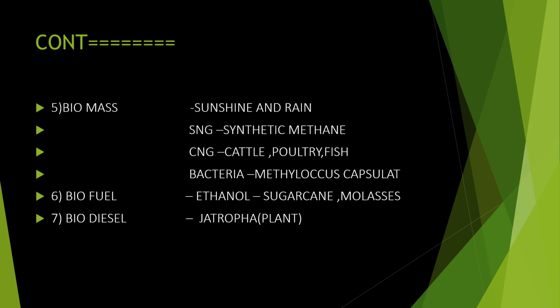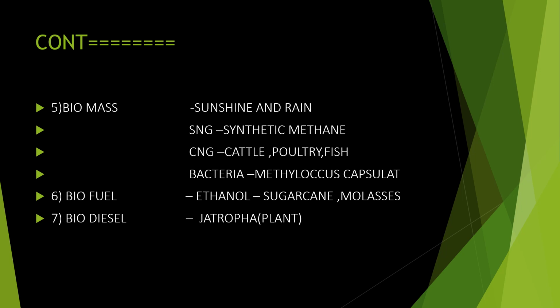So you might have heard of gases being produced out of methane and all. That is known as SNG, synthetic methane. Then CNG is cattle, poultry, that is from the dung of the cow and all. We are making the gases, and all this is considered as energy production from biomass. Then the bacteria, Methylococcus capsulatus, is the bacteria from which we are using this biomass.